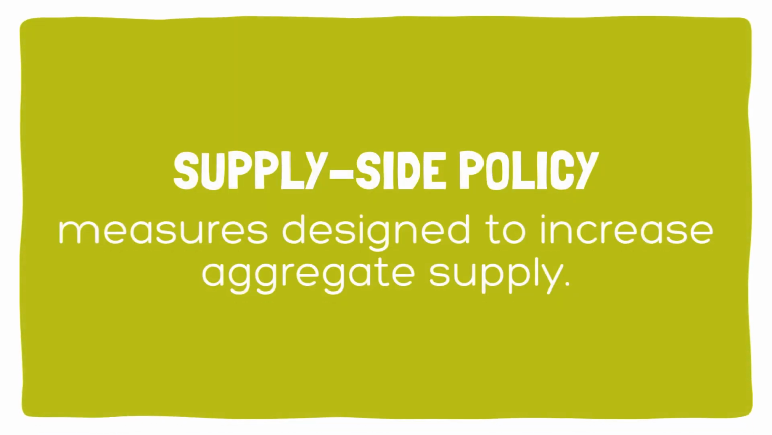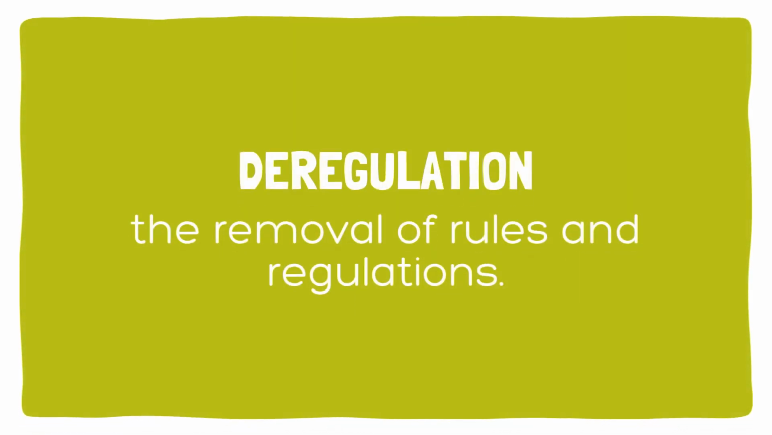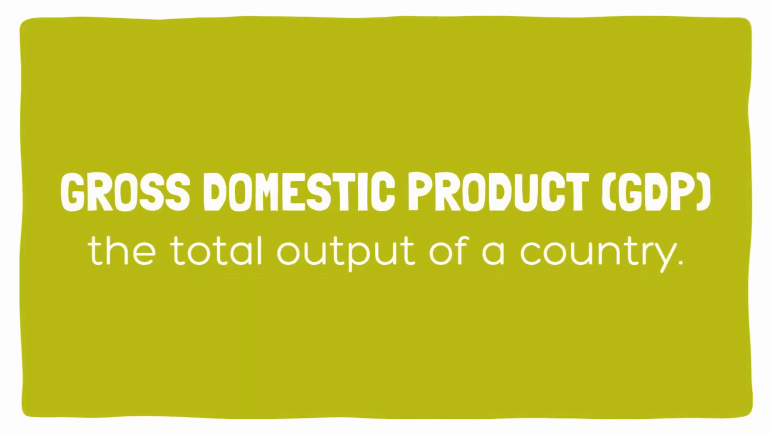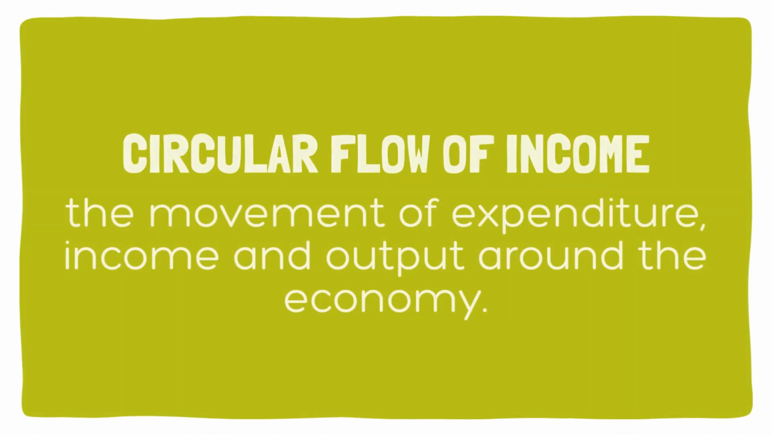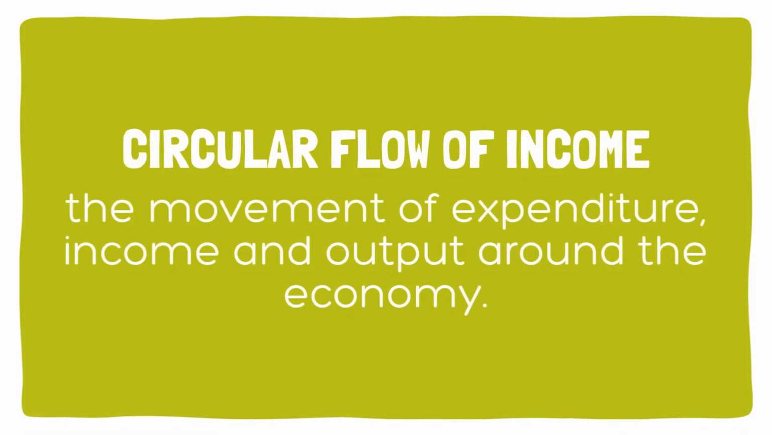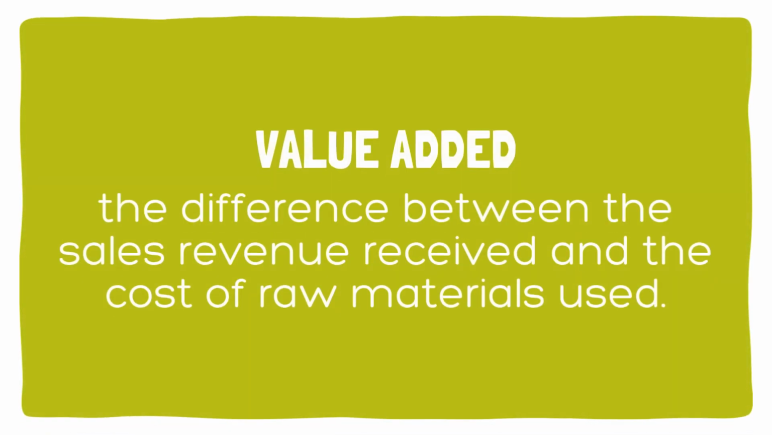Supply-side policy consists of measures designed to increase aggregate supply. Deregulation is the removal of rules and regulations. Gross domestic product is the total output of a country. Circular flow of income is the movement of expenditure, income, and output around the economy. Value added is the difference between the sales revenue received and the cost of raw materials used.